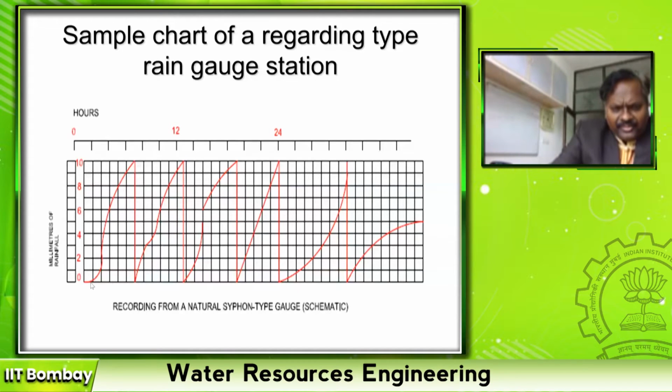So after half an hour, the rainfall starts. So the pen has increased. The tipping bucket has reached its maximum. So the vertical line is the pen coming down. Why is it coming down? The bucket is emptied, right? So gradually again it is increasing. That means it is a continuous rainfall, right?